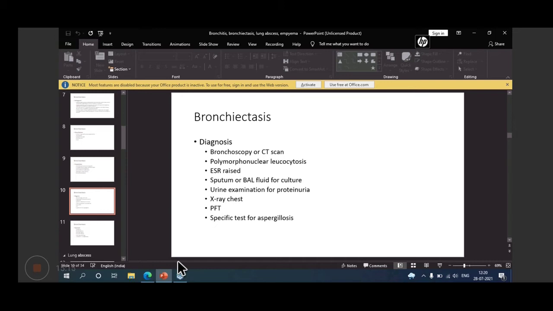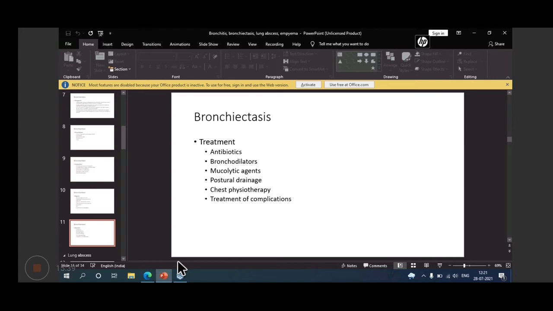Then X-ray chest, and then specific tests for aspergillus. Specific tests for aspergillus can be done if you are thinking of aspergillosis, like serological tests, antibody detection, and pulmonary function test, PFT, can be done.